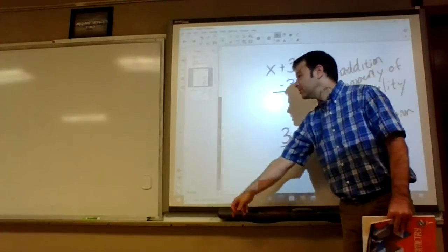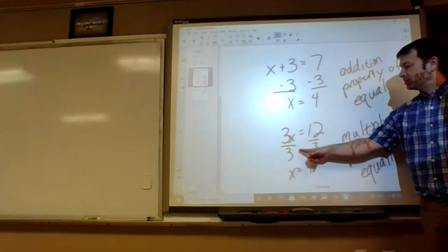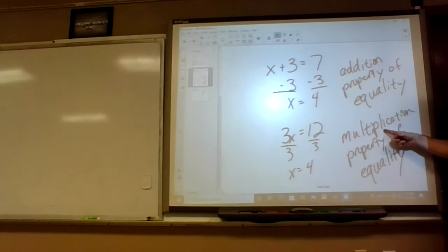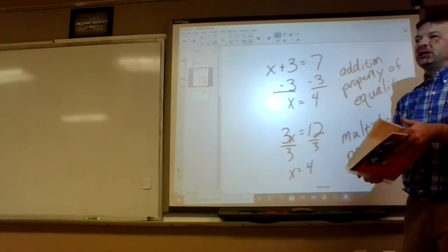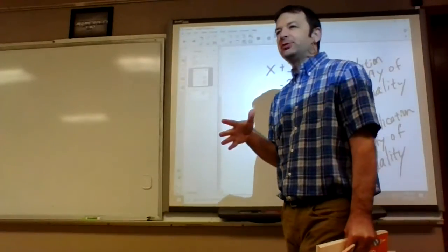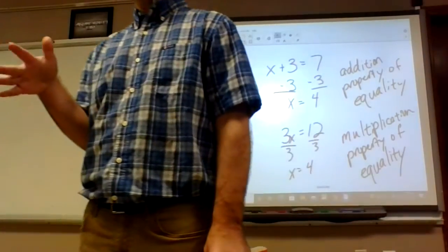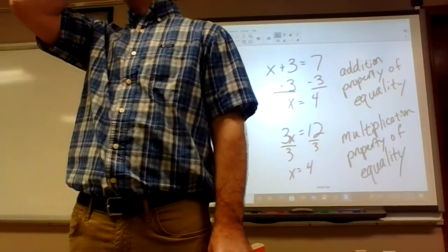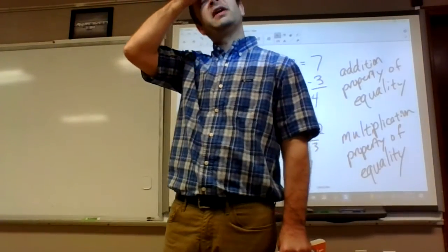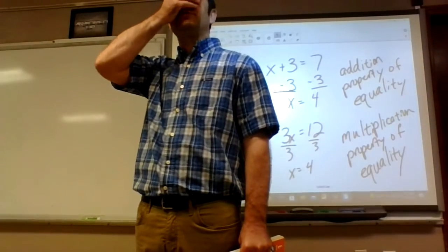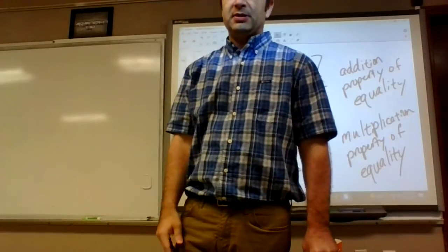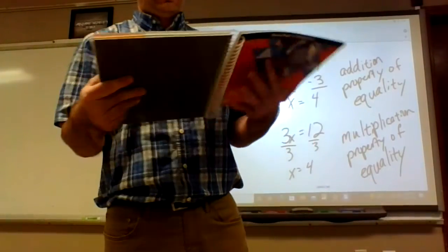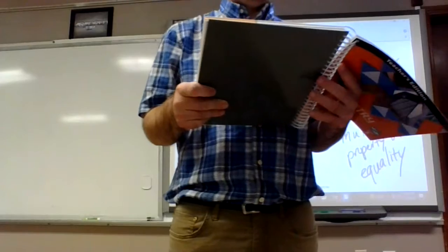Multiplication property of equality. Basically they're multiplying both sides by 1/3. If they divide or multiply both sides by the same value, it's multiplication property of equality. If they add or subtract the same value on both sides of an equation, it's addition property of equality.